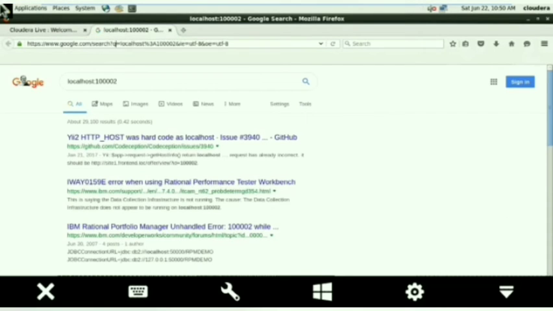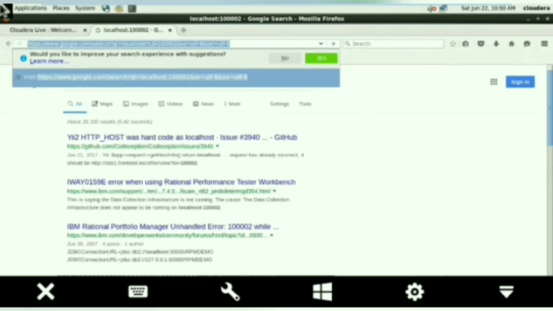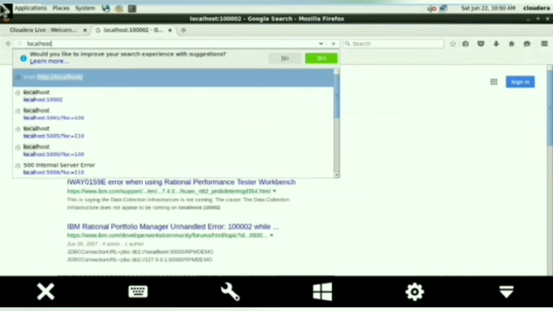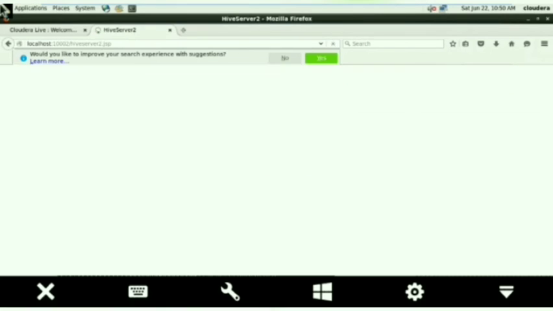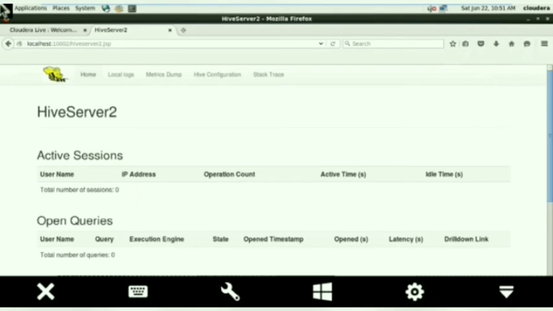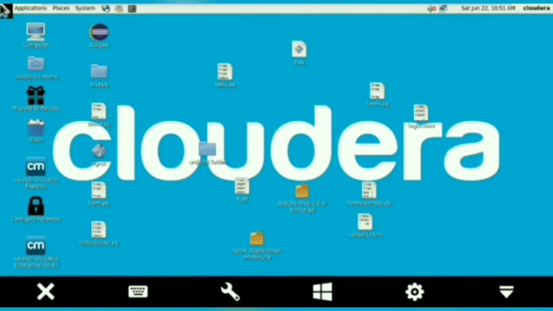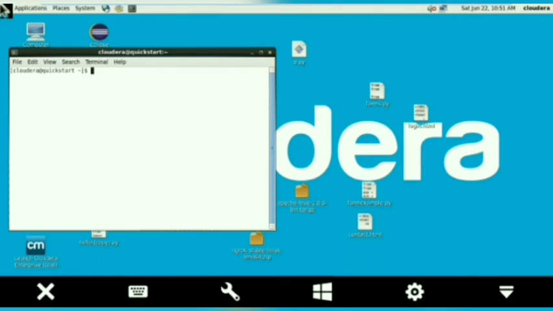Oh, my bad, I wrote a wrong port number. And finally it is working. Now go to the desktop and run a Python file.